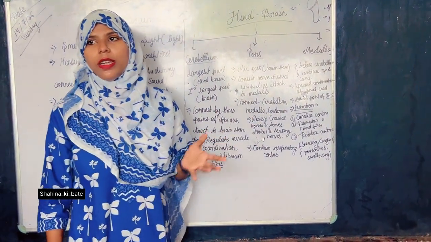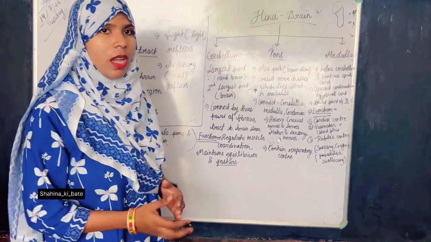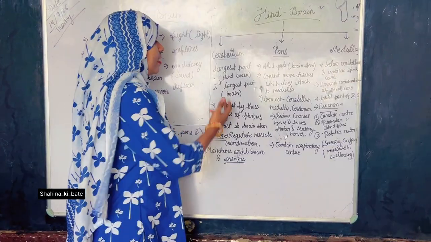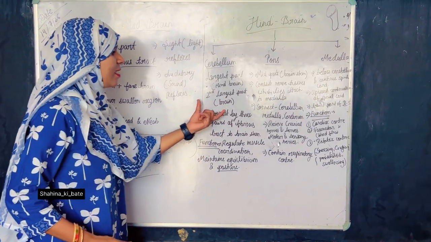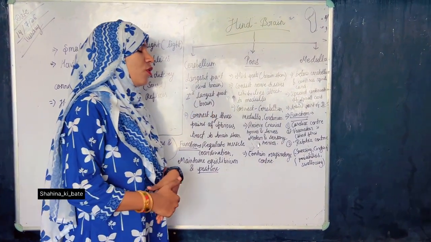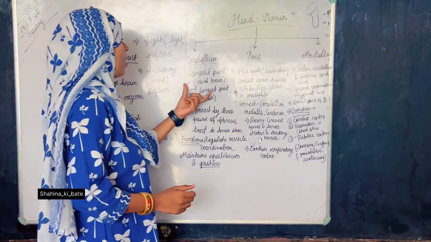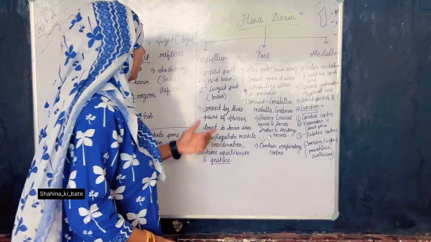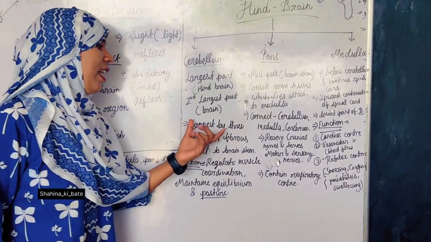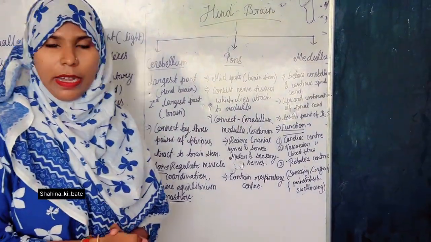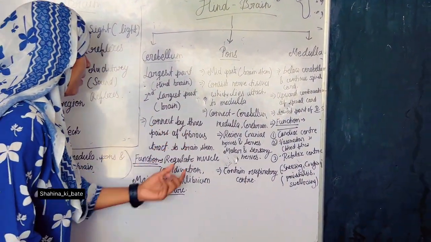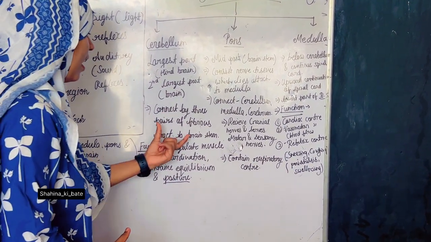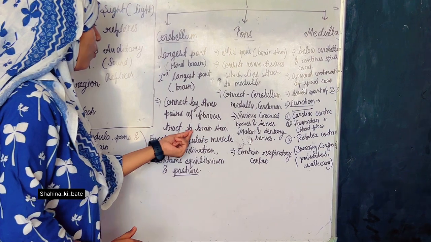What is cerebellum? What are the characteristics of cerebellum? And what is the function of cerebellum? So, the first point is, it is the largest part of the hindbrain and the second largest part of the brain. Students, can you tell me which is the first largest part of the brain? Forebrain. Okay. Next characteristic of cerebellum is it is connected by three pairs of fibrous tract to the brain stem.